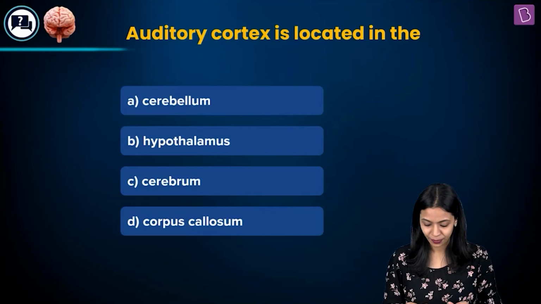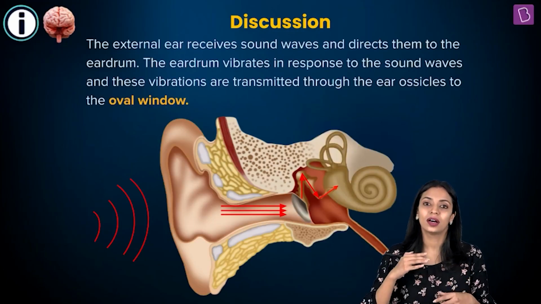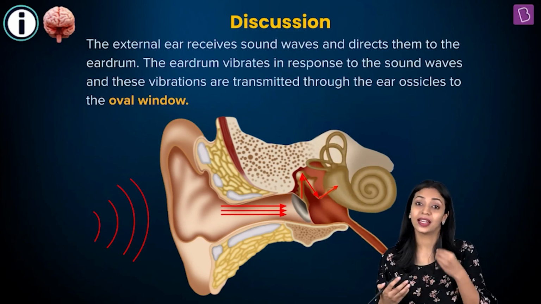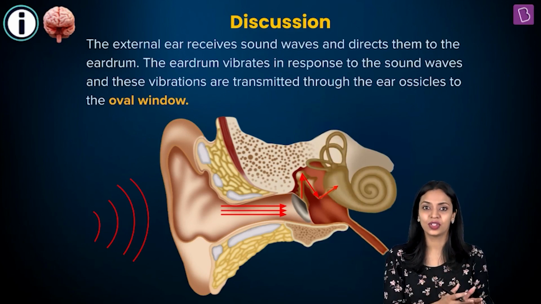It's present there. Okay, so now I'll tell you how exactly the sound waves will form nerve impulses, and then how exactly that gets transmitted to the auditory cortical region in our brain.